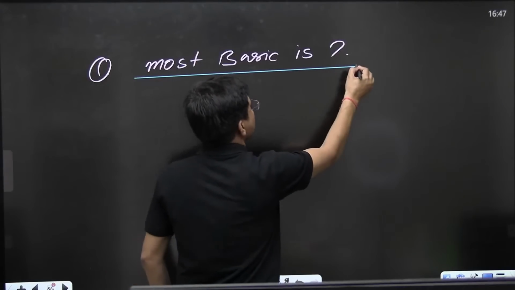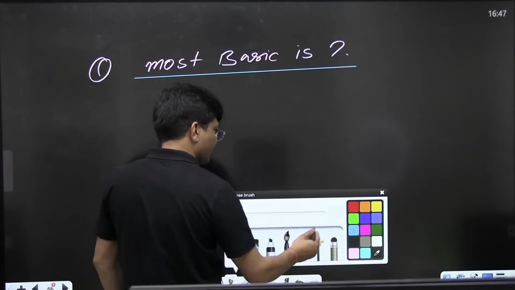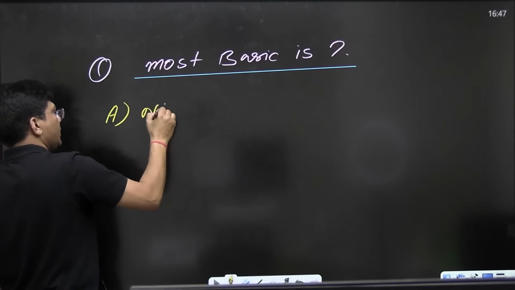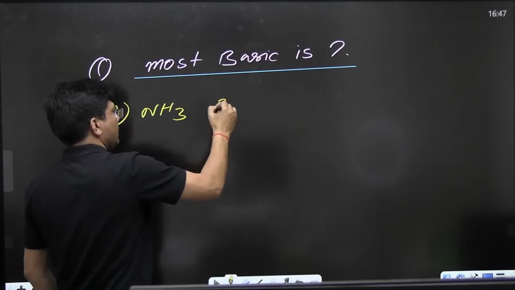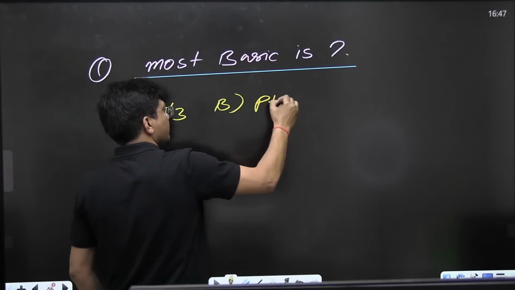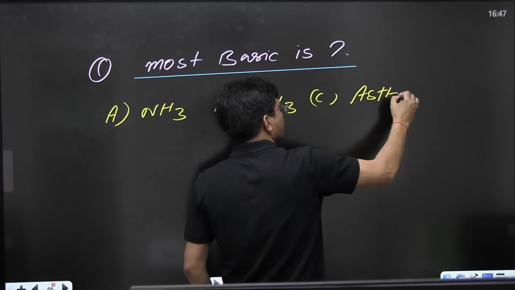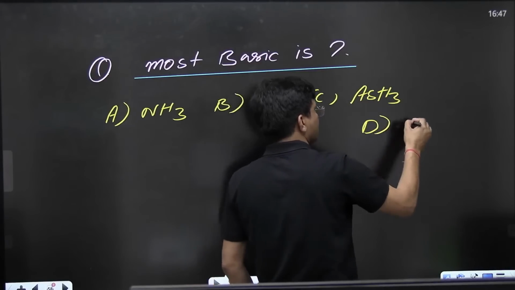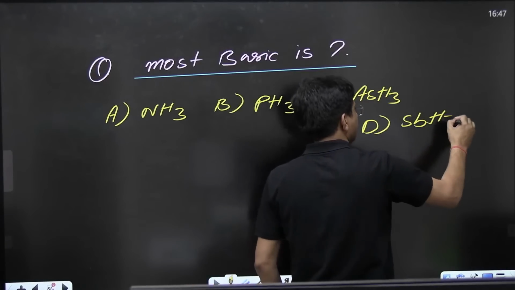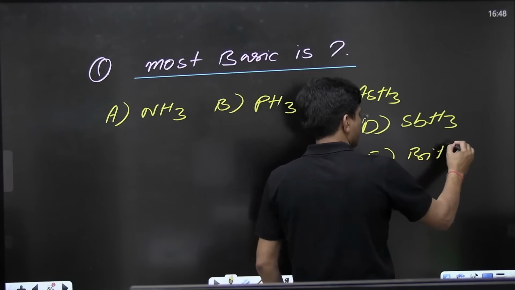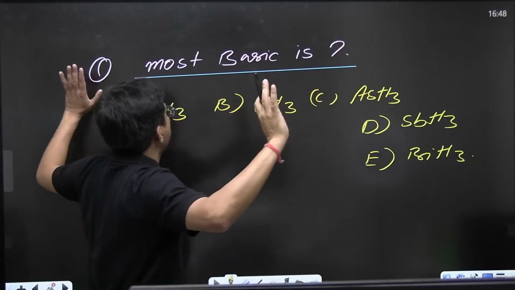So don't give the wrong answer. Try to give the best answer. A, ammonia. B, phosphine. C, AsH3. D, SbH3, and E, BiH3. Just do let me know who is most basic.